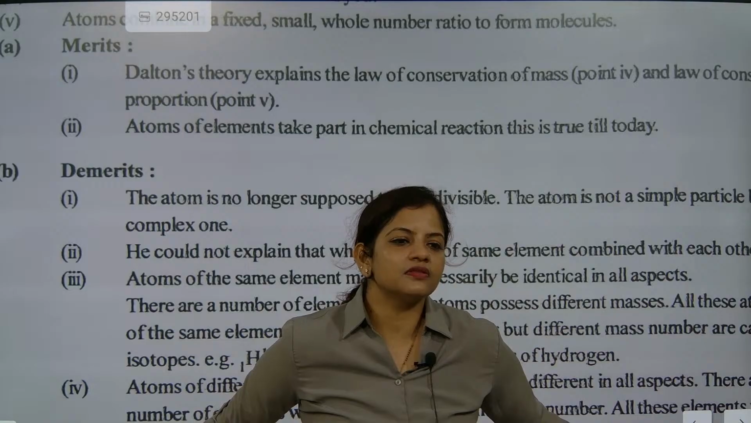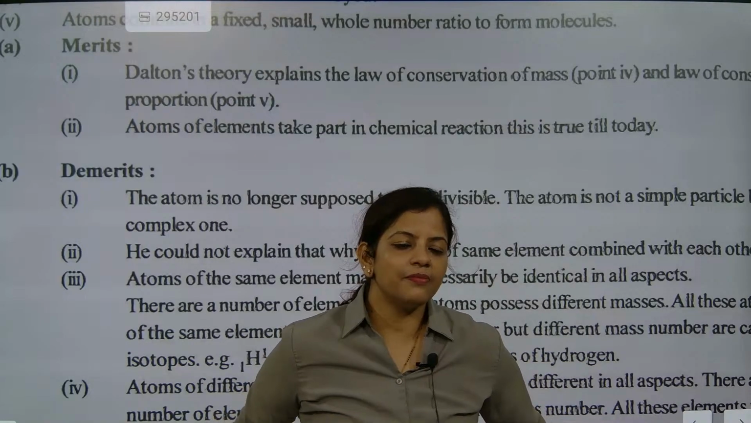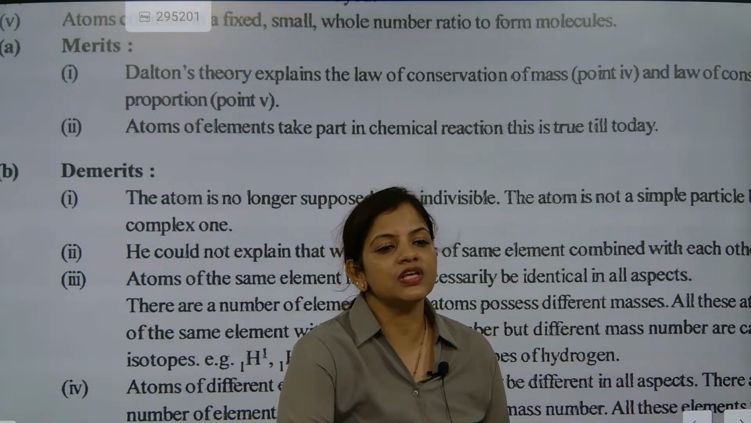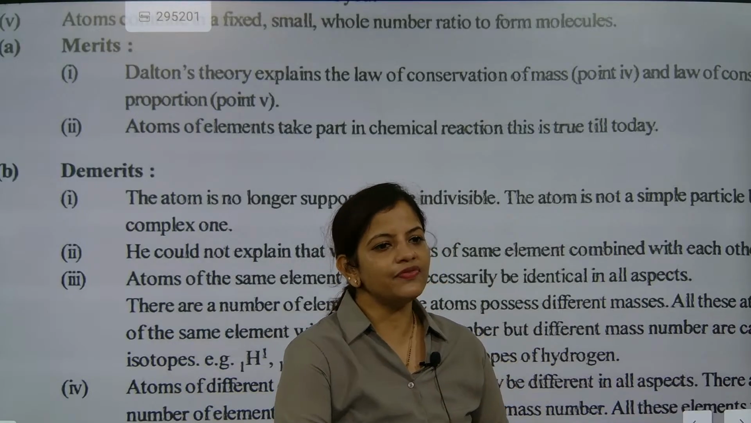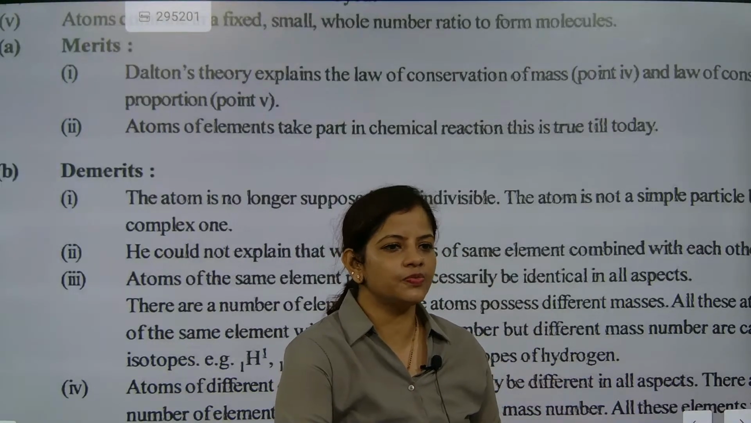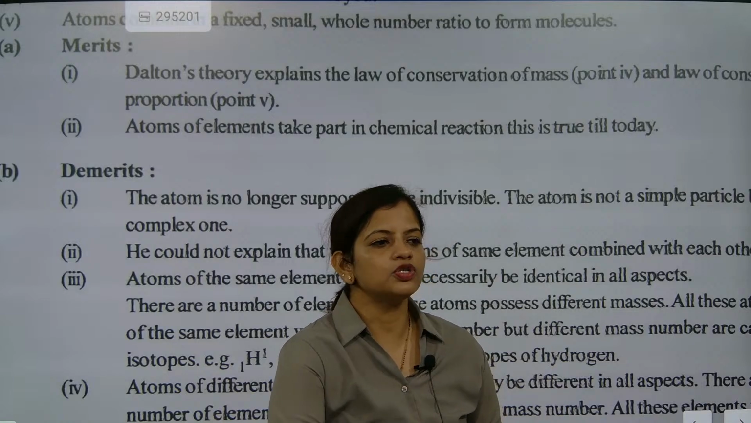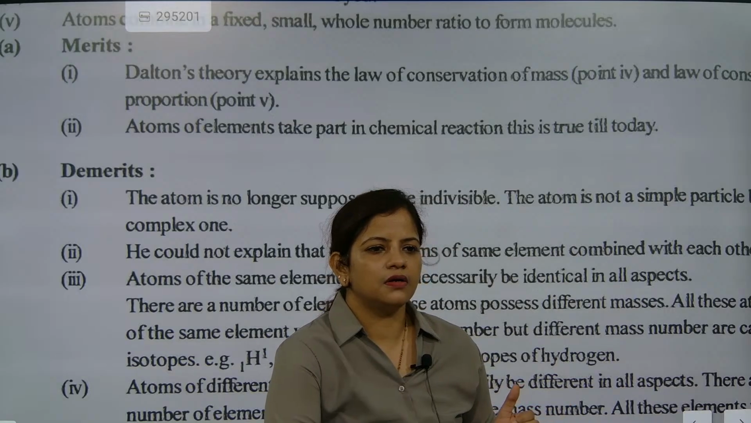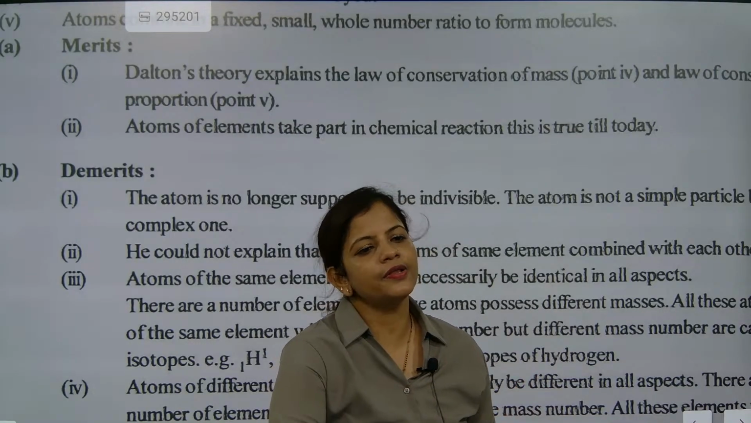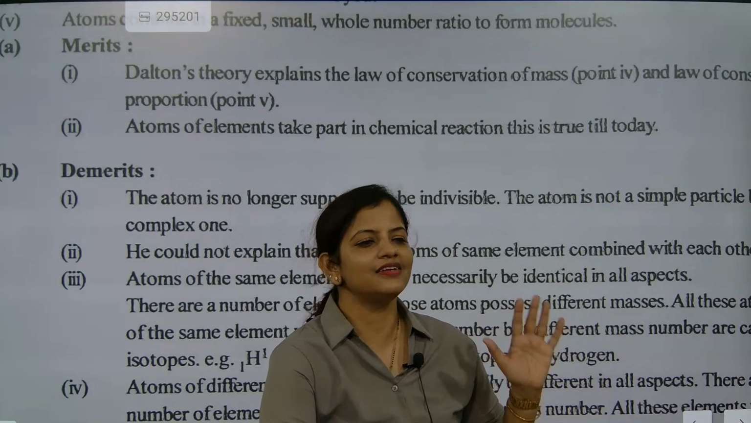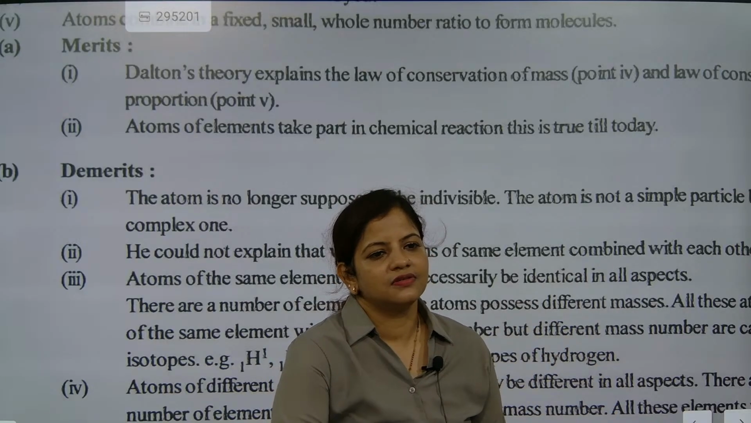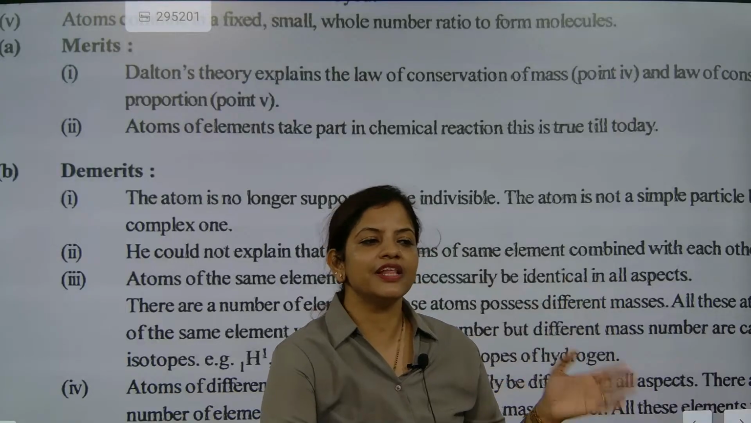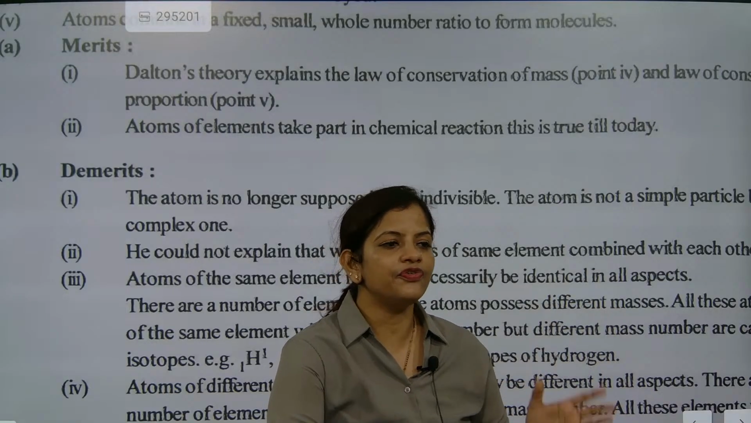Elements are made with atoms, and atoms are indivisible. So element is made with atom is correct. Atoms are indivisible, is it true? No. Second postulate: atoms cannot be created nor destroyed. Third one: the same element has the same type of atoms. Next one: different elements have different types of atoms.